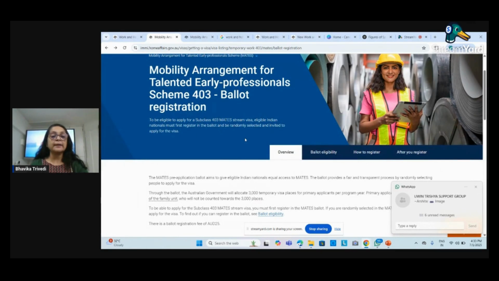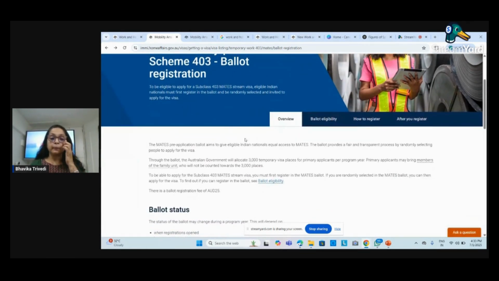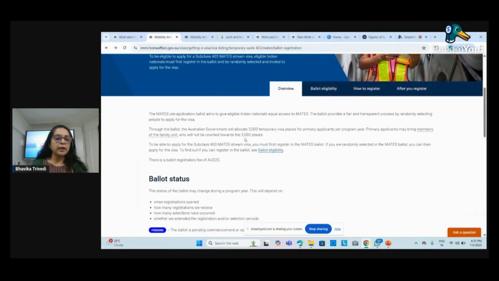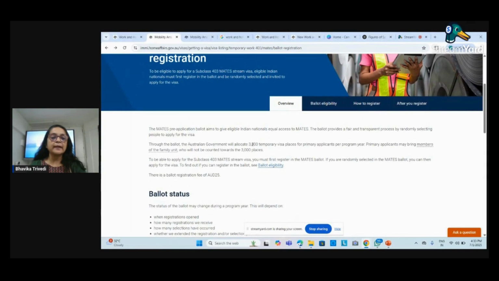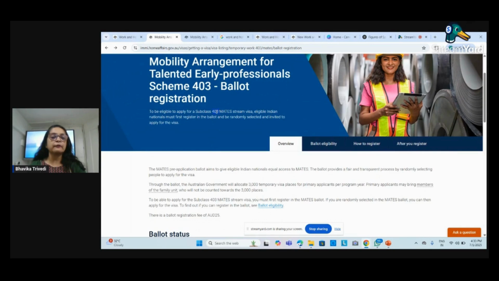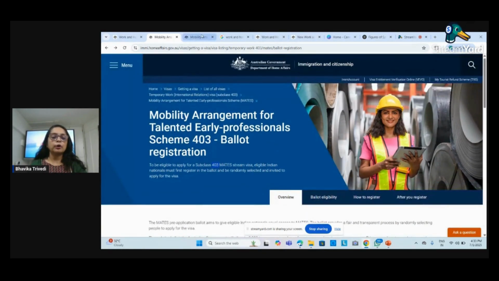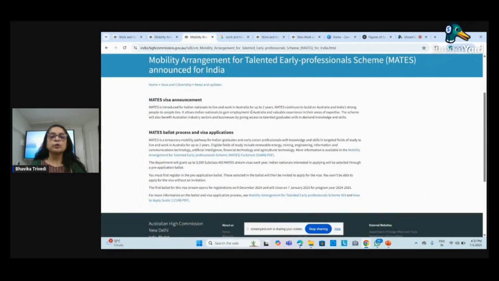Moving to another page, showing you another content over here. We are talking about the ballot, and I'm particular about showing and giving authentic information to all my viewers. As I said, it's inviting 3,000 people. The subclass is mentioned over here. Moving on to the other slide, showing you the subjects. See people, here are the subjects that I mentioned. These are the subjects as I told you in the slide. Through the PPT, I have tried to make understanding the content a little easy for you. Everything is mentioned over here.